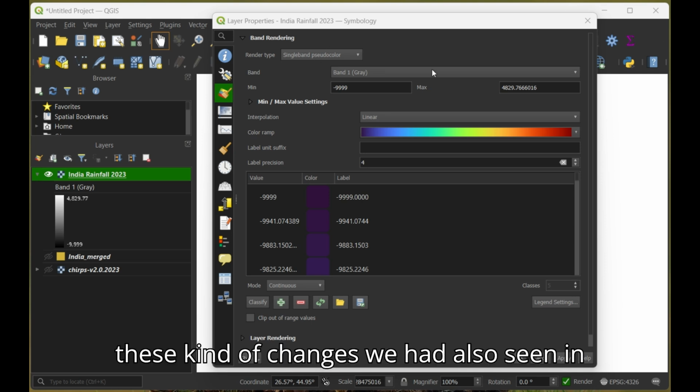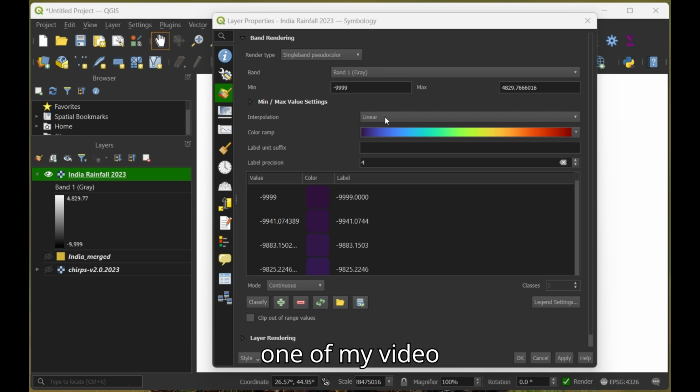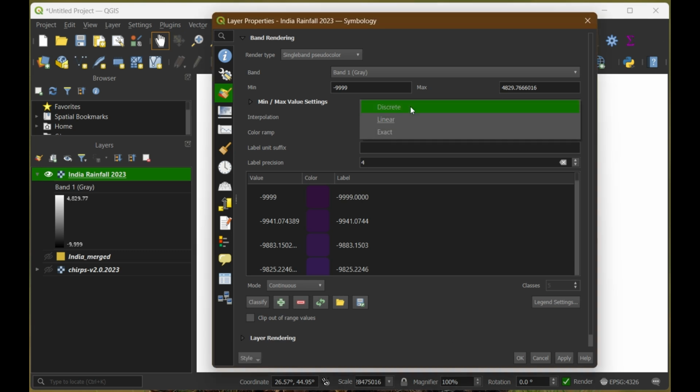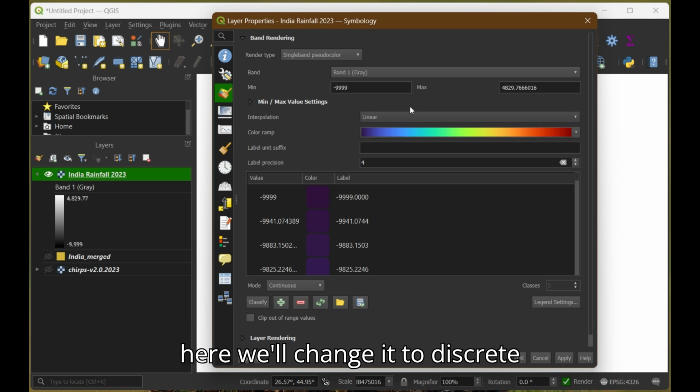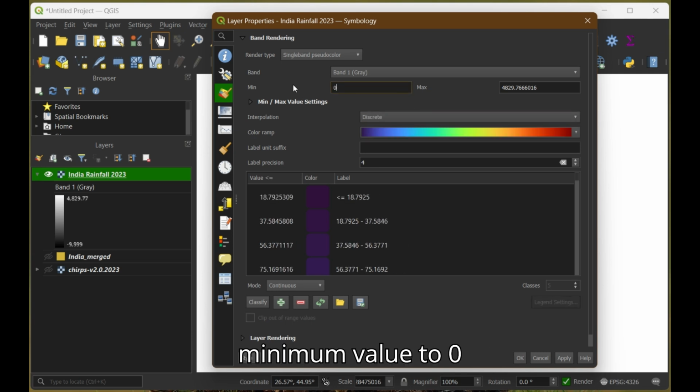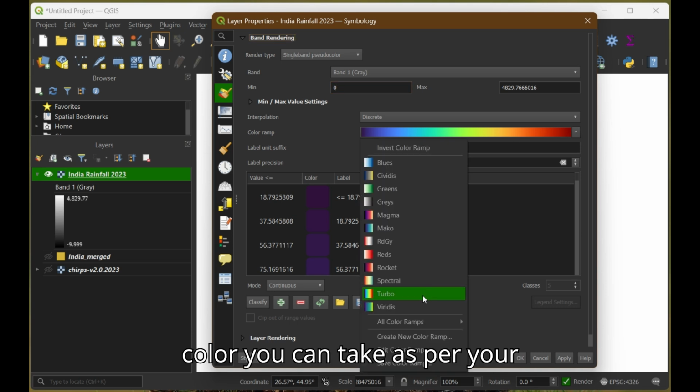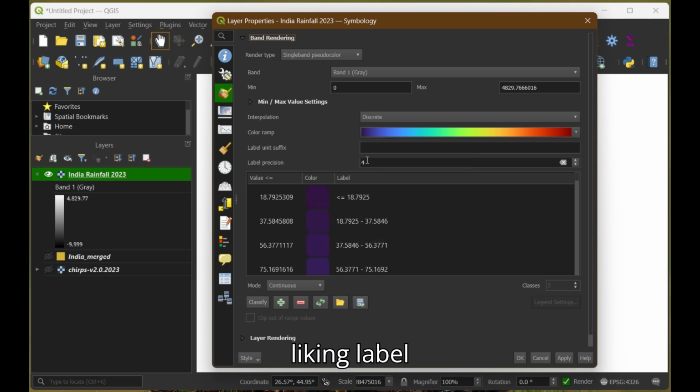These kinds of changes we had also seen in one of my old videos, that is of NDVI mapping. Here we'll change it to discrete, minimum value to 0. Color you can take as per your liking. Label precision, I will keep 2.